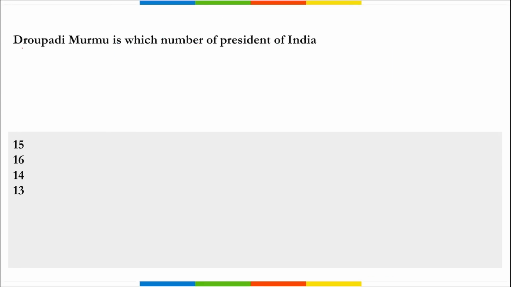Moving on. Next is Draupadi Murmu, the President of India. Which number President of India is she? Right? An important question can definitely be asked. So remember, President Draupadi Murmu, ma'am, she is the 15th President of India. Correct? And recently she has completed 1 year in her office, right? In this position.